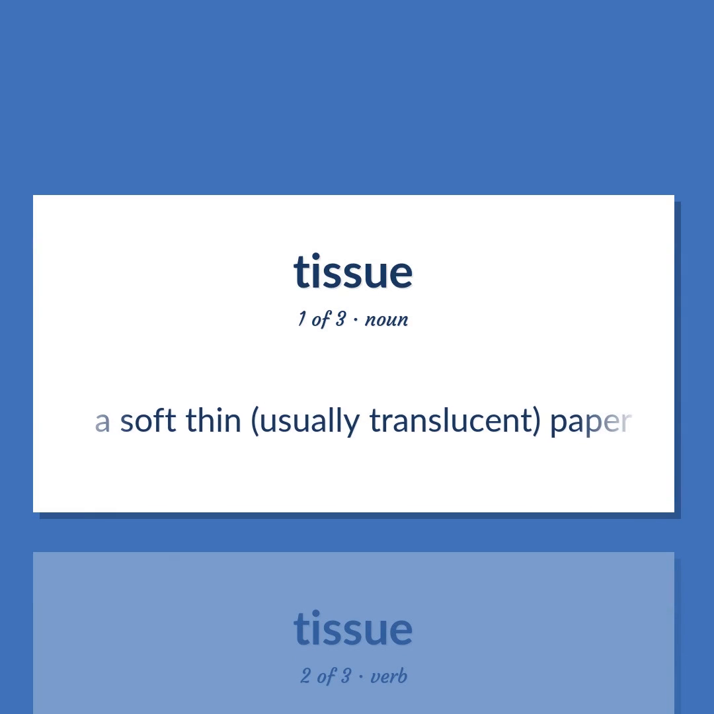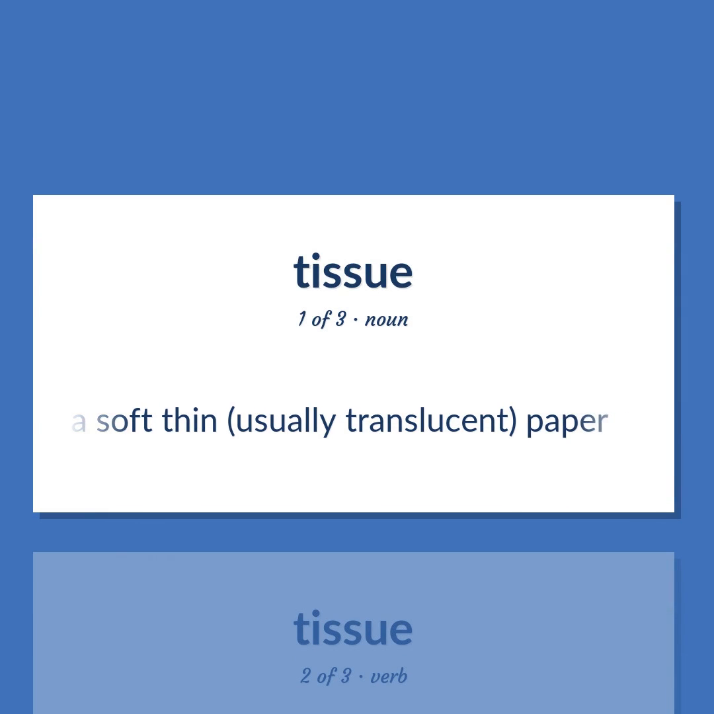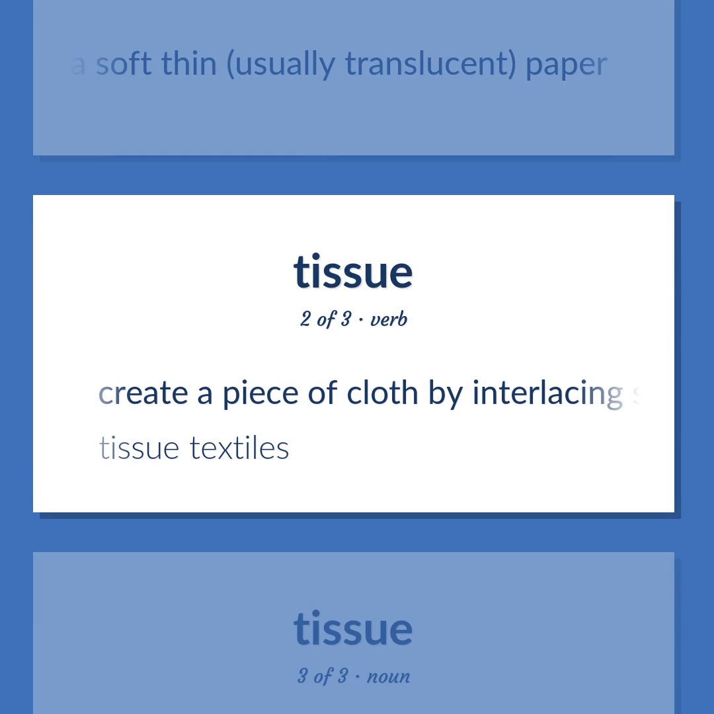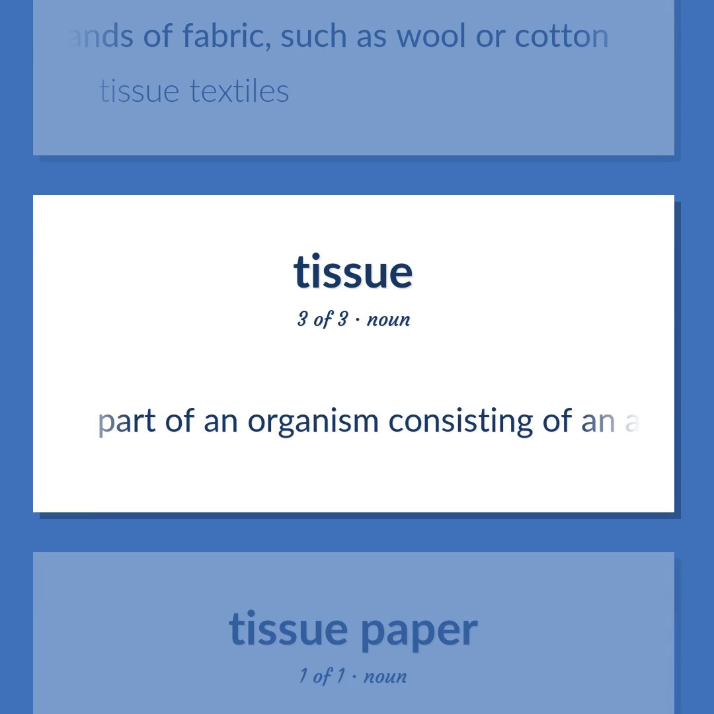A soft, thin, usually translucent, paper. Create a piece of cloth by interlacing strands of fabric, such as wool or cotton. Tissue textiles. Part of an organism consisting of an aggregate of cells having a similar structure and function.